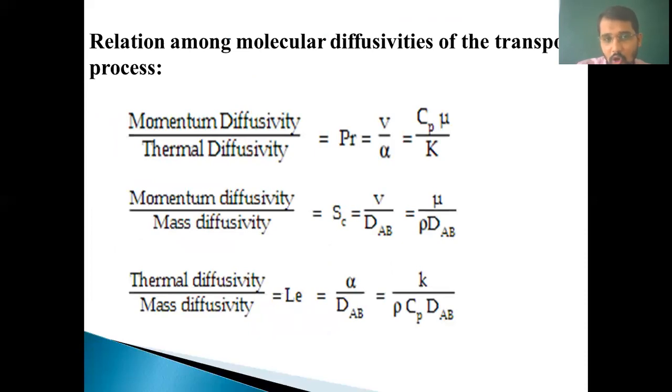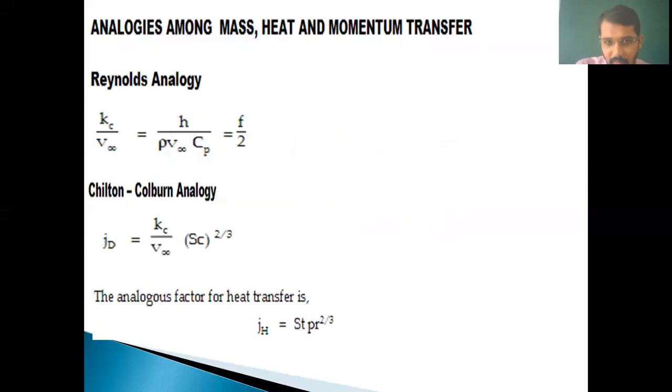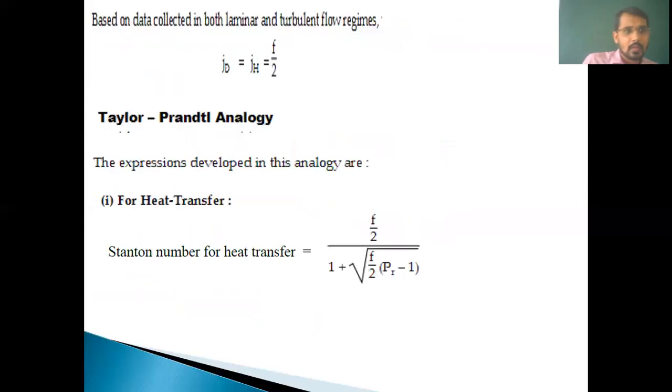Prandtl number is the ratio of kinematic viscosity to the thermal diffusivity, that means momentum diffusivity to the thermal diffusivity, that is equal to Cp mu by K. So next, based on data collected in both laminar and turbulent flow, we know that there are two regions, that is laminar flow and turbulent flow regions. So what is the relation for this term? That is equal to JD is equal to JH is equal to F by 2.